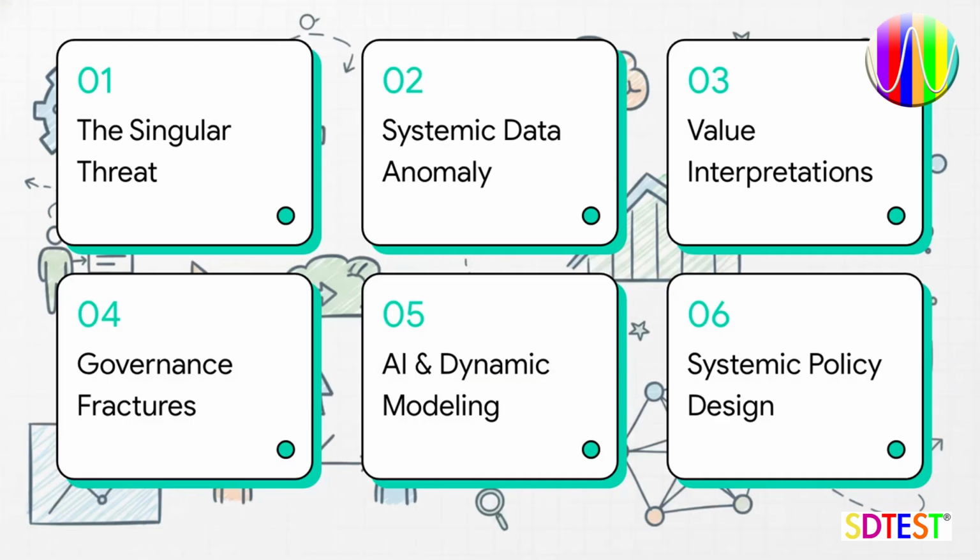Okay, let's dive into this. We'll start by looking at the singular threat assumption. Then, we'll check out a really fascinating systemic data anomaly, explore divergent value interpretations, see what happens when adaptive governance fractures, dig into AI and dynamic modeling, and finally, talk about designing systemic policy.